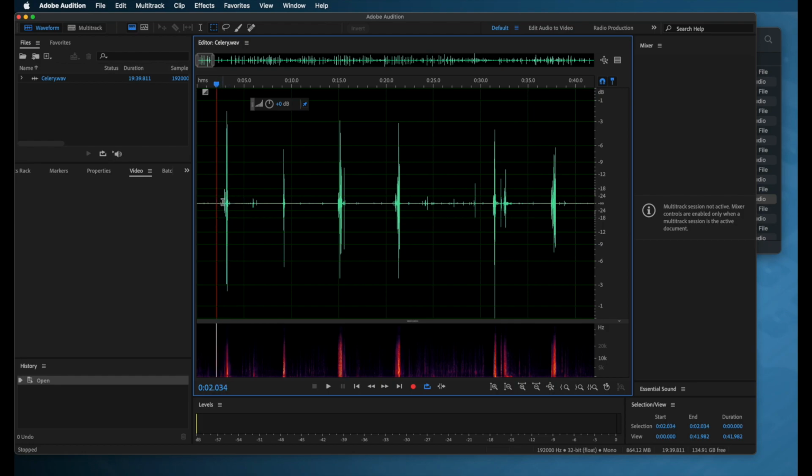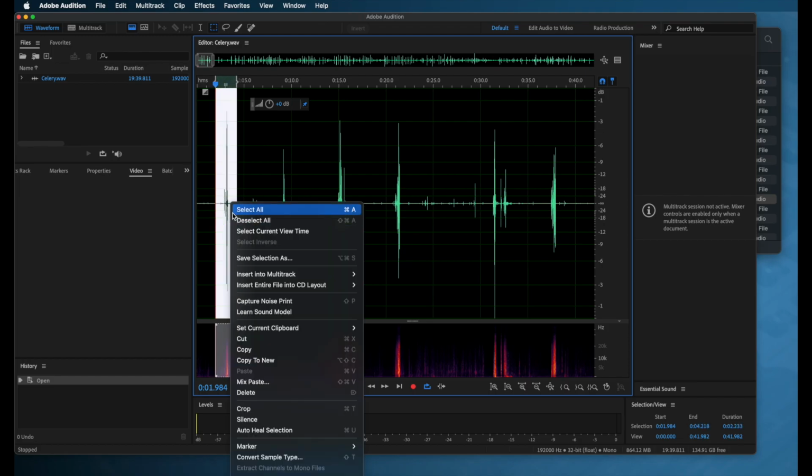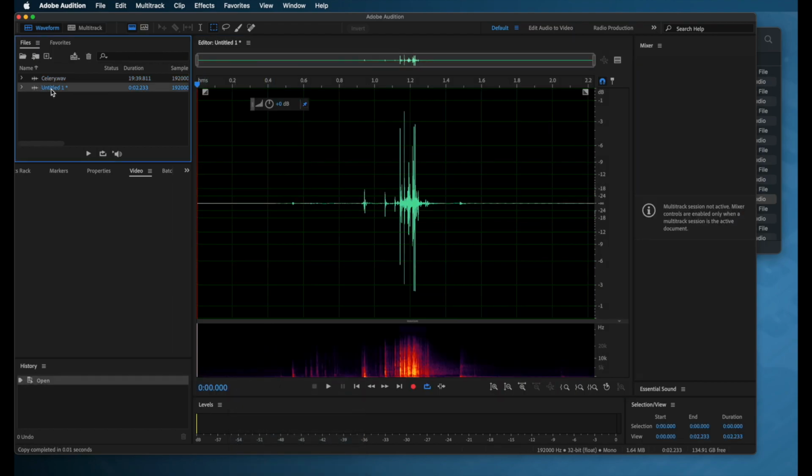So what I'm going to do is select this. Do not select too close. You want to make sure you have the whole sound. So I'm going to select this, right click, and say copy to new. That's going to create a new audio file right here named Untitled 1, okay?